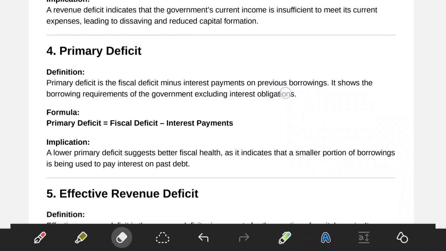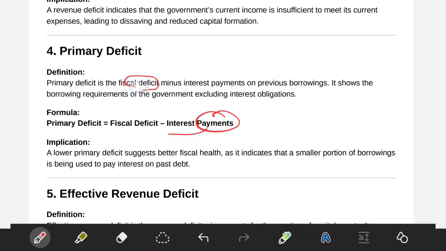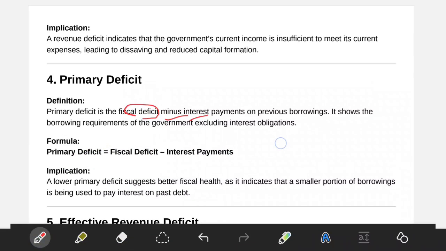Then the primary deficit. Primary deficit is a deficit which does not take interest payments into consideration. That formula you have to remember, so that you can write it in the examination also. Primary deficit is fiscal deficit minus interest payments. So primary deficit equals fiscal deficit, which we have already learned, minus interest payments. Fine. Whatever the fiscal deficit is, remove the interest payments from it.